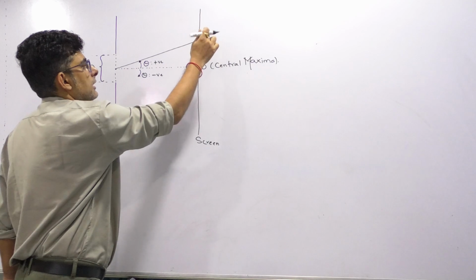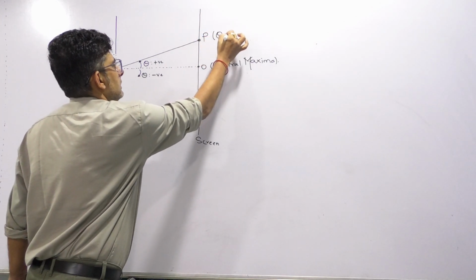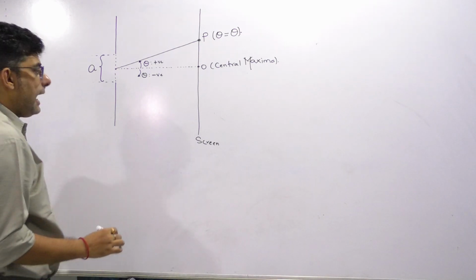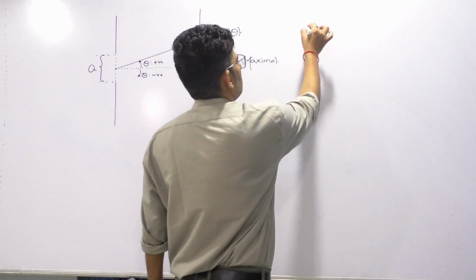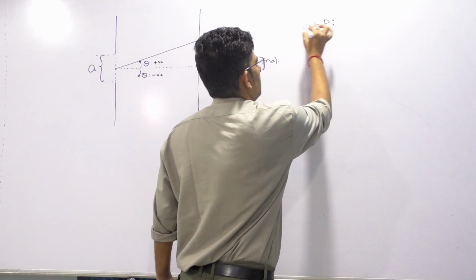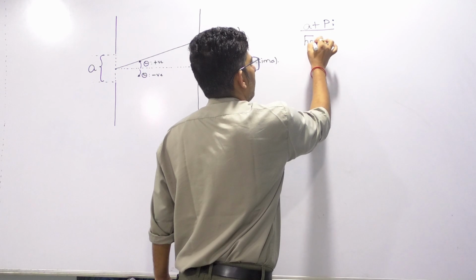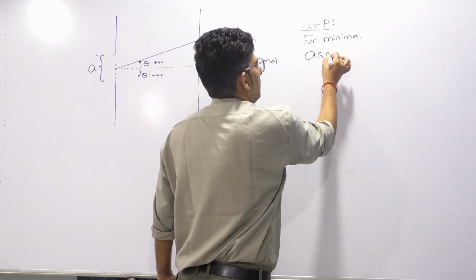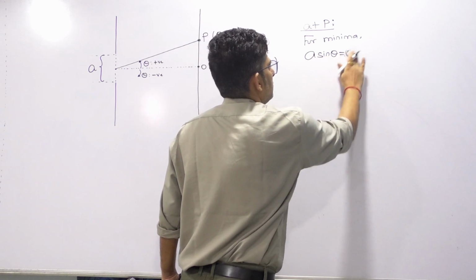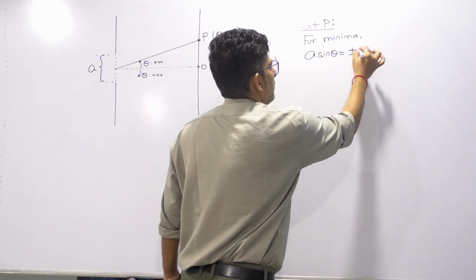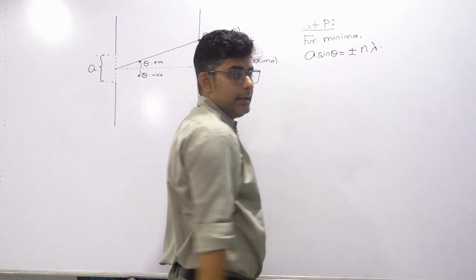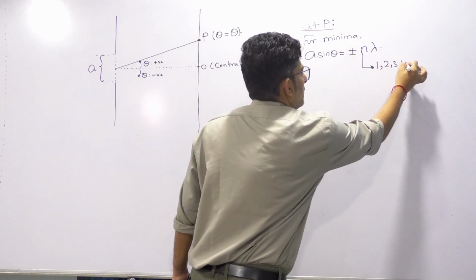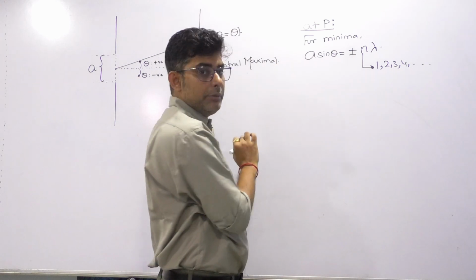Now this is the point P. This point P has an angular position theta. So at the point P, what we should remember, for minima, the condition is a sin theta equals, now I said it can be above or below, so plus minus n lambda, where lambda is the wavelength of light used and n can be 1, 2, 3, 4 and so on. This is the condition for minima.